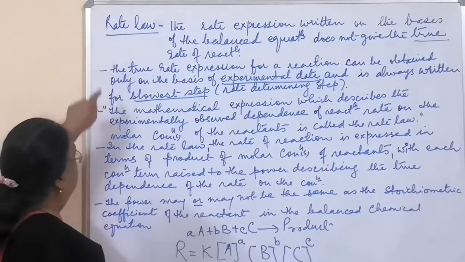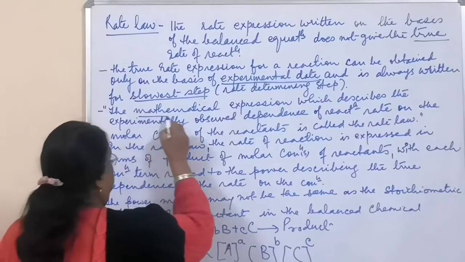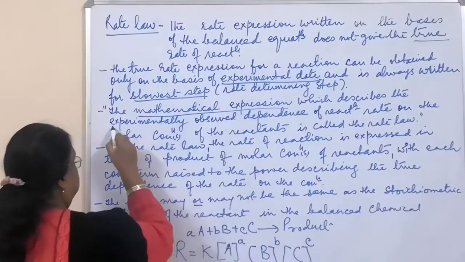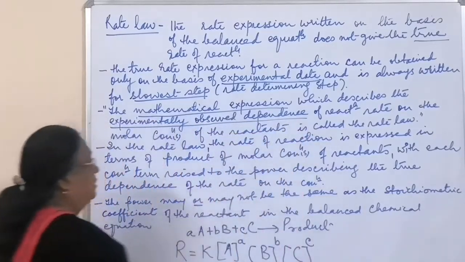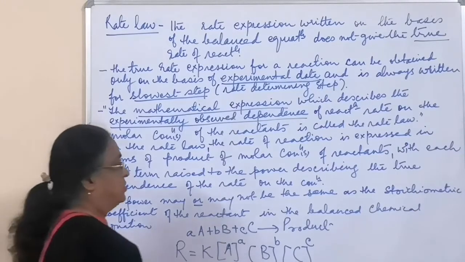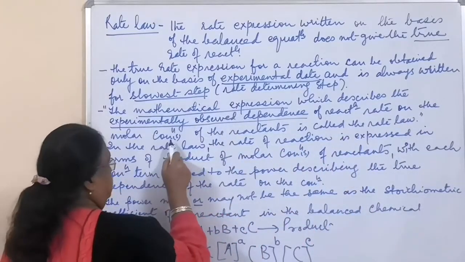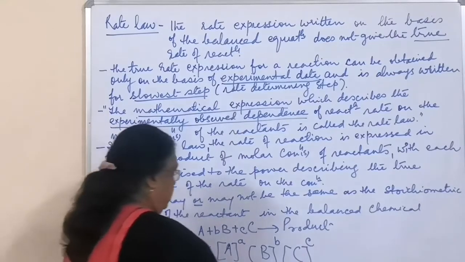So rate law is the mathematical expression which describes the experimentally observed dependence, not theoretical but experimentally observed, of reaction rate on the molar concentration of the reactant.